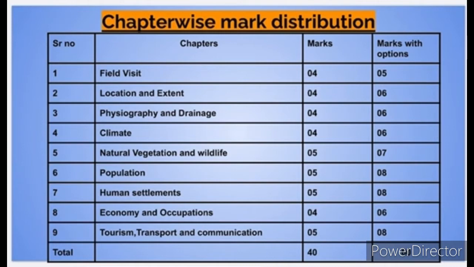Chapter number 9, tourism, transport and communication. It is compulsory for 5 marks, and with the options it is 8 marks. So students, watch carefully how the mark distribution is, and accordingly you can prepare your chapters.